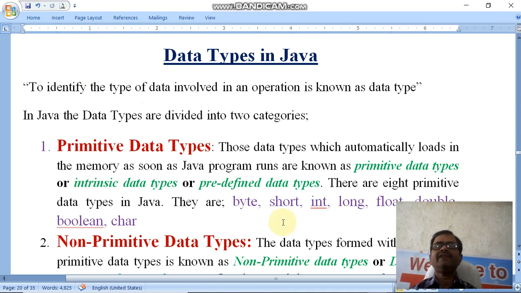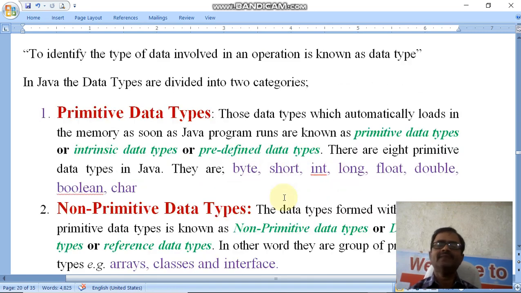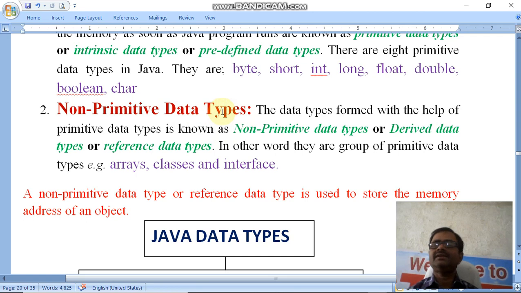Data types in Java are divided into two categories. Number one is primitive data types. Number two, non-primitive data types. Primitive data types are the data types which automatically load in the memory as soon as a Java program runs, also known as predefined data types. Another one is non-primitive data types, which are formed by the primitive data types. Non-primitive data types are derived data types or reference data types.